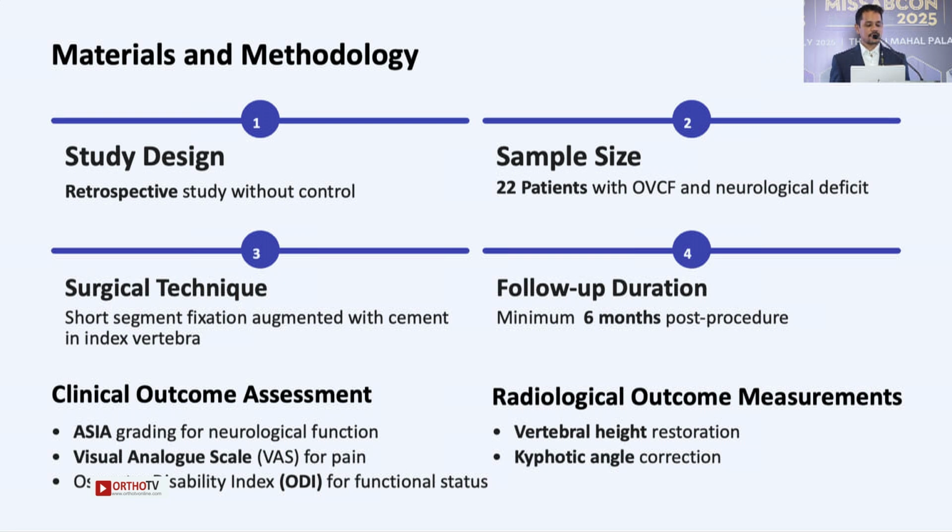Our study is a retrospective study without control, and the sample size is 22 patients with a neurological deficit and osteoporotic wedge compression fracture, with a minimum post-op follow-up of 6 months. We used the ASIA grading for assessing neurological function, VAS score for pain, ODI for functional status, and radiological outcomes like vertebral height and kyphotic angle.